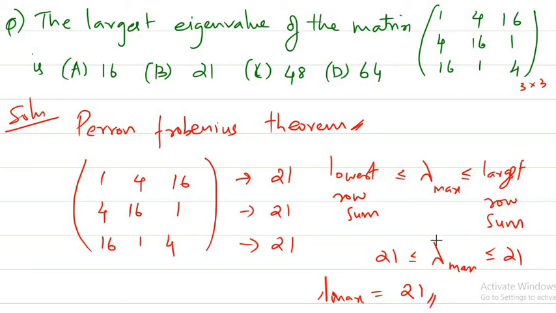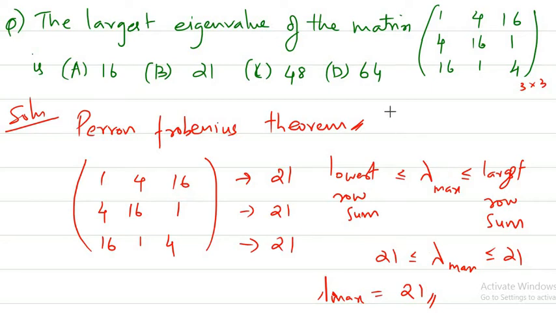In general, when you're discussing an n by n matrix, you find all the row sums, and we can predict between which values the maximum lambda, the largest eigenvalue, lies. But in this question, since all the row sums are the same, we can directly use the result and get the answer as 21.